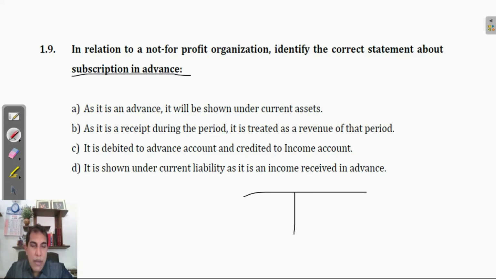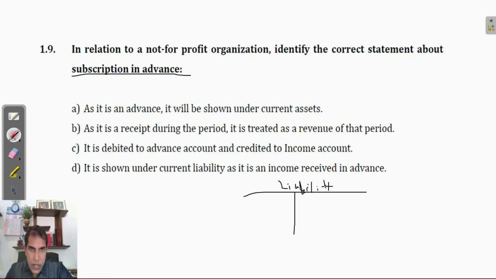As per the fundamentals of accounting, if we receive money from outsiders in advance, that could be identified as what? On a specific date, if we have money belonging to others, that's what? That's a liability, right?